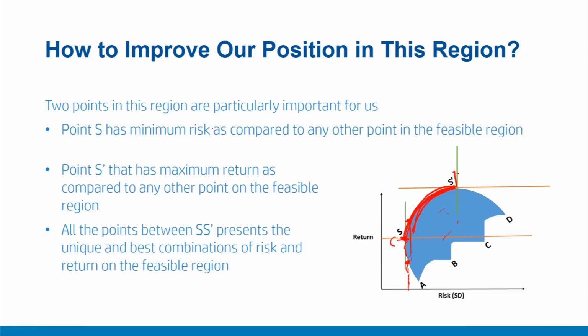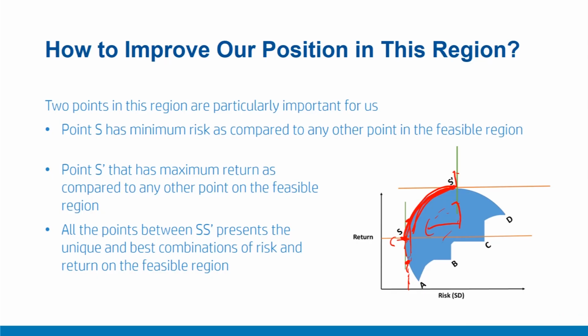To summarize, in this video, we saw that as we keep adding multiple securities to a portfolio, we obtain a region of possibilities which is called the feasible region, as shown here in blue. This appears to be an egg-cut shape. In order to improve our position on this feasible region, we would like to move to the left to lower our risk for a given level of return, or we want to move up to increase our expected return for a given level of risk.